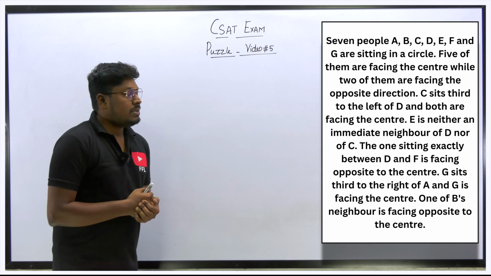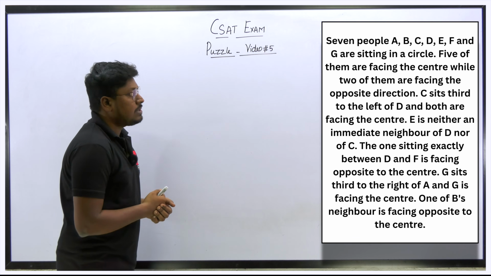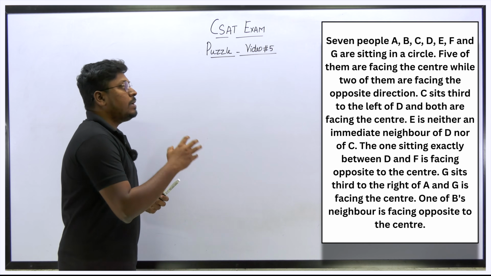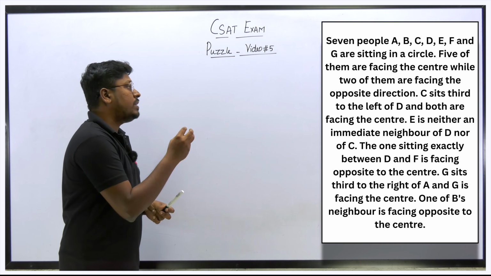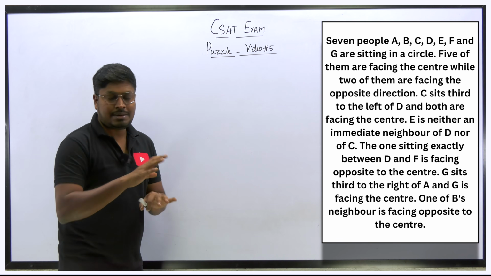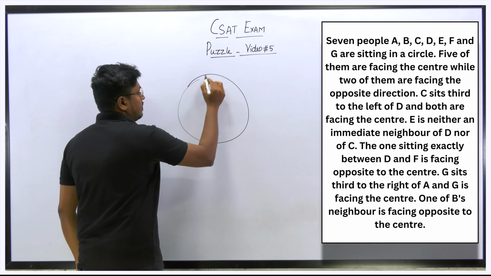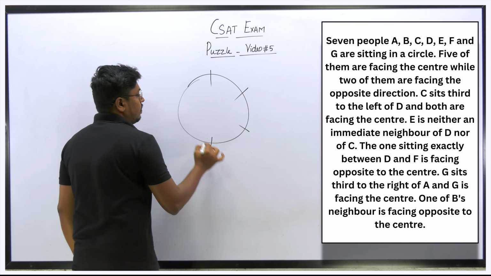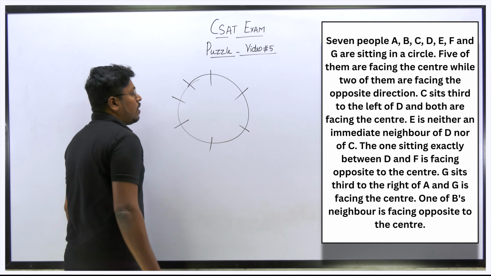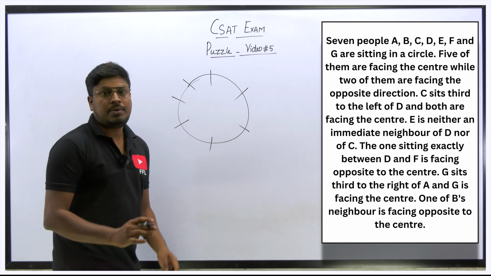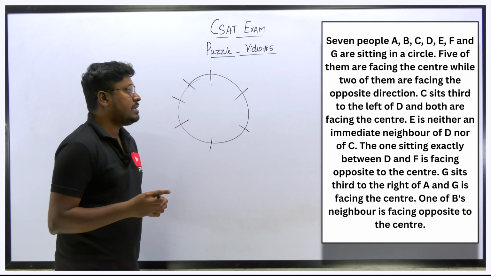Next question. 7 people A to G are sitting in a circle and 5 of them are facing the center, while 2 of them are facing the opposite direction. That means they are not facing the center. So totally there are 7 people, right? 1, 2, 3, 4, 5, 6 and 7. Out of 7, there are 2 people who are facing outside and the remaining 5 people are facing inside.